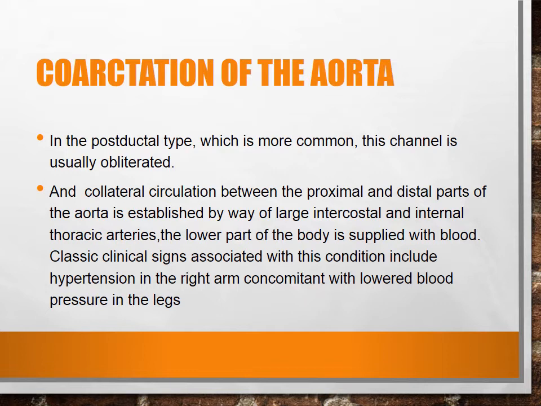So there is radiofemoral delay in coarctation of the aorta. When you take the pulse, the radial pulse will be normal or rapid, and the femoral pulse is delayed, which is known as radiofemoral delay.